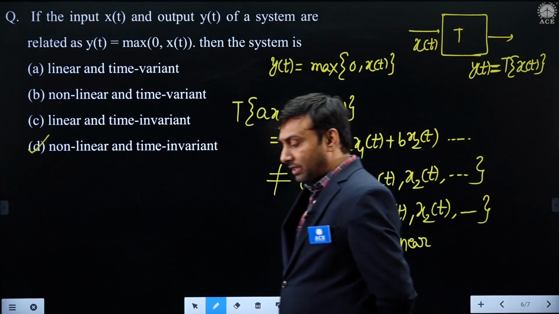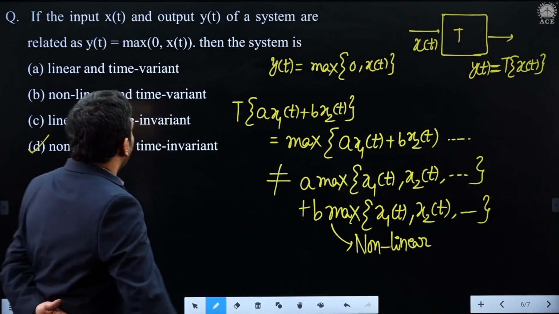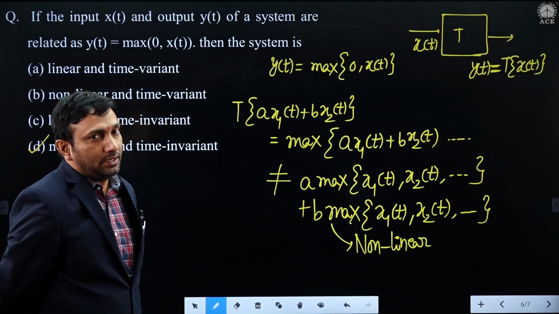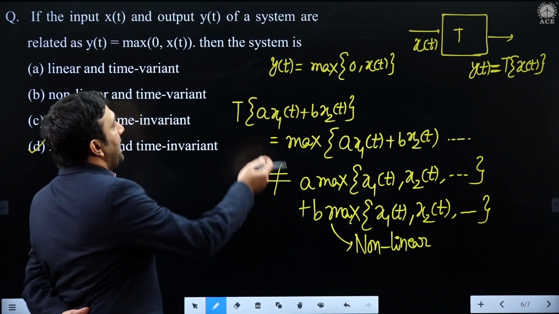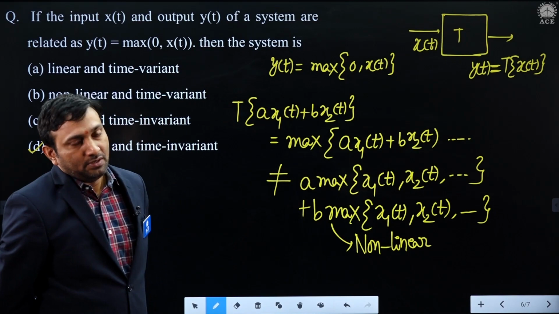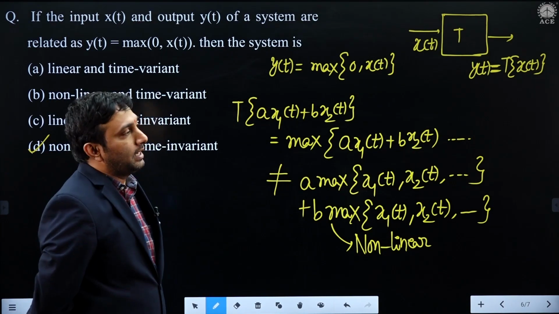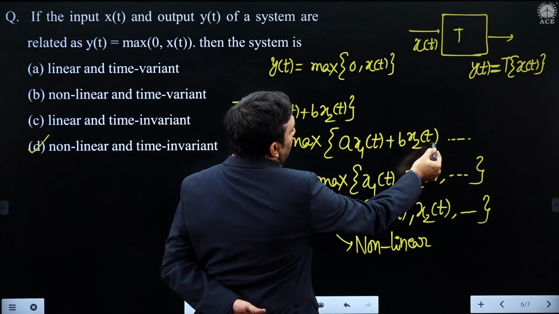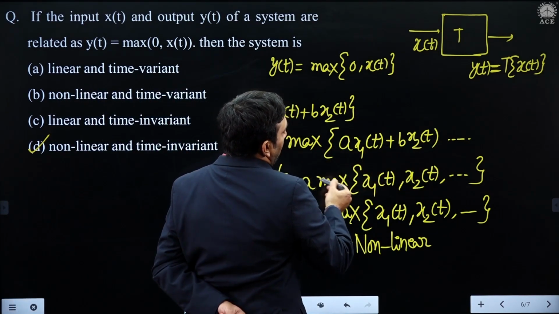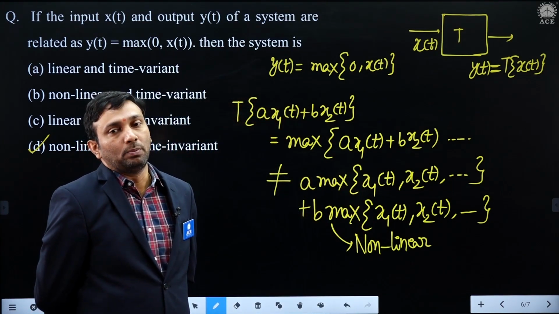The next question is on fundamentals of signals. If the input and output are described by this relation, is it linear or non-linear? Is it time invariant or variant? Maximum of x of t. Maximum of x of t or minimum of x of t, that itself indicates they are non-linear, because the maximum of a sum of signals is not equal to the scaled version of the individual maximum of the signals. So they are failing our superposition principle.